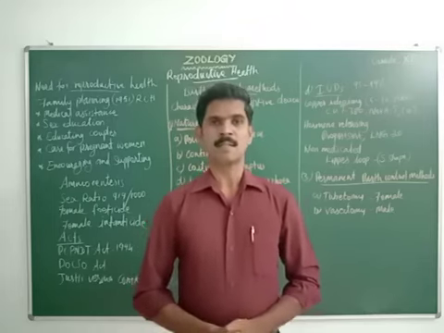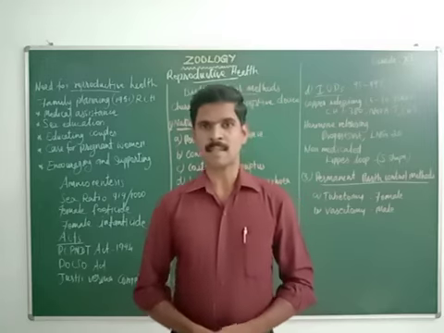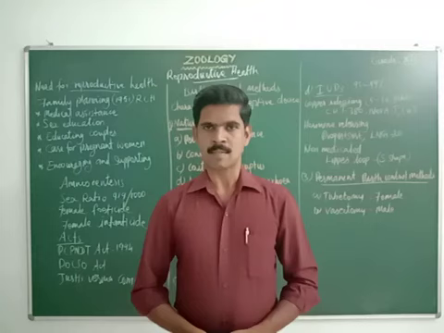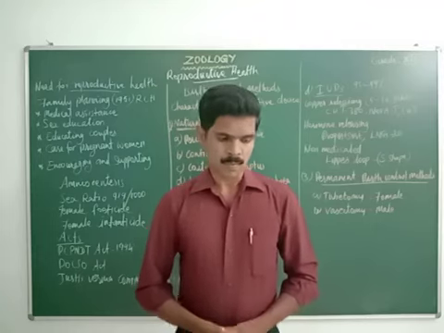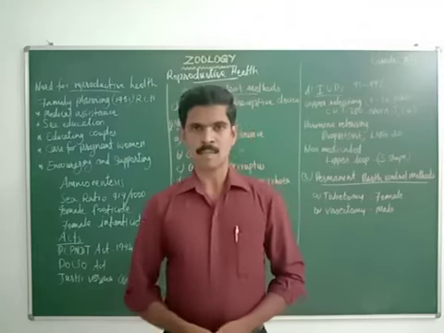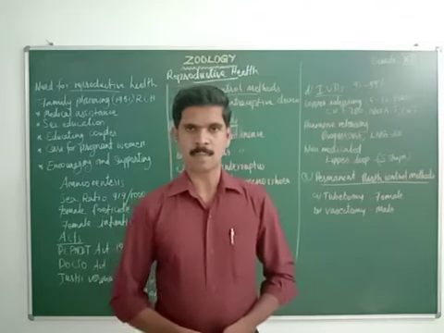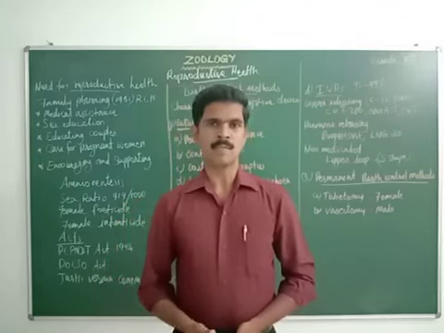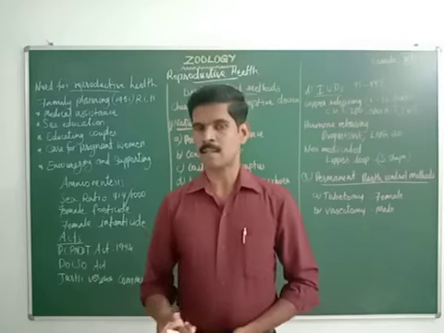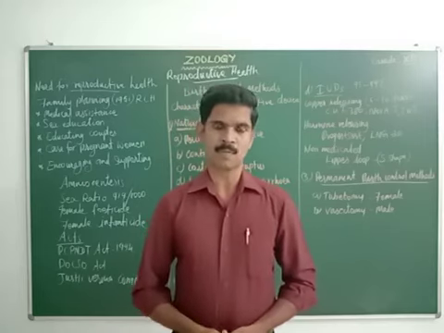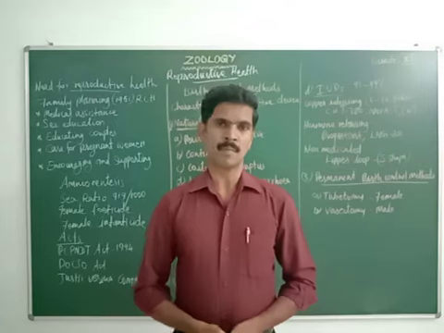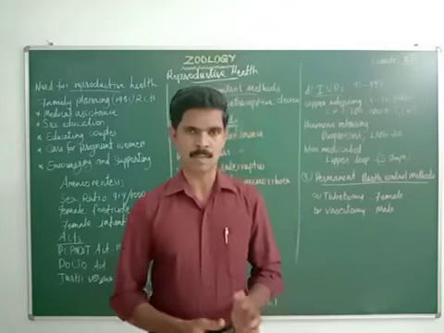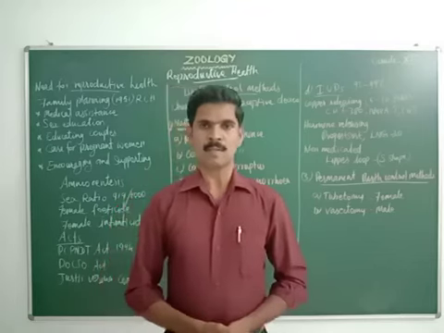Dear students, in the last class we completed the second chapter. In the second chapter, many 5 mark questions are there. For example, the structure of the male reproductive system, structure of the female reproductive system, spermatogenesis, oogenesis, then structure of mature spermatozoa. These are some of the important 5 mark questions, and many 3 mark, 2 mark, and 1 mark questions are also there. So the second lesson is a very important lesson.